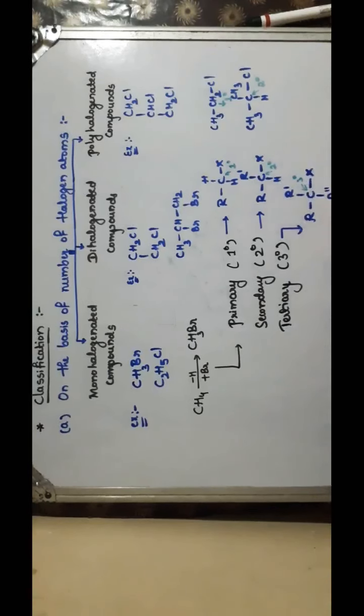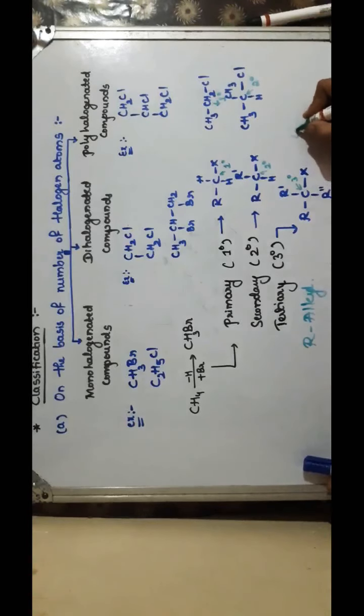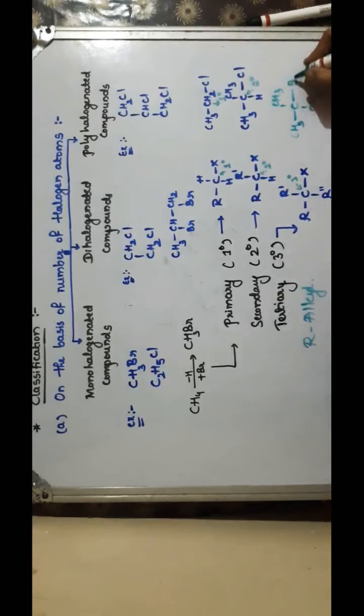R represents an alkyl group which contains carbon atoms. For example, (CH3)3CBr if I take here, this is your tertiary carbon atom. So this is an example of a tertiary haloalkane.